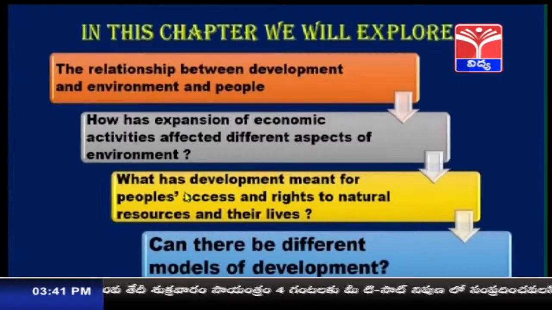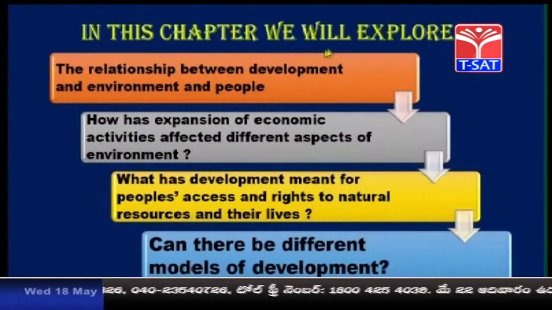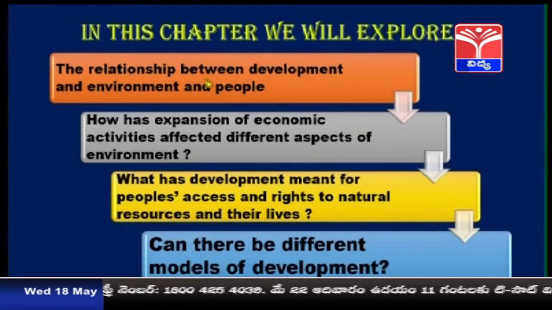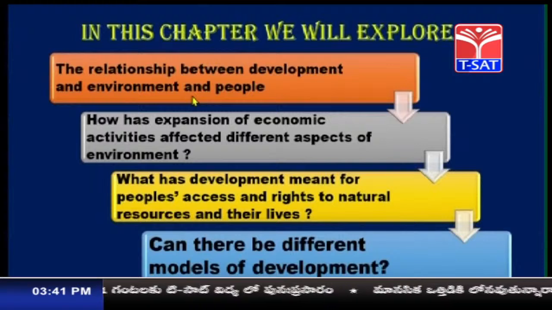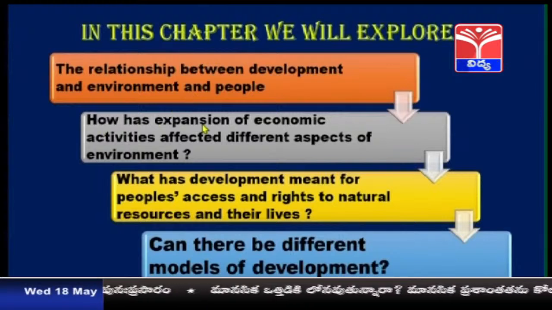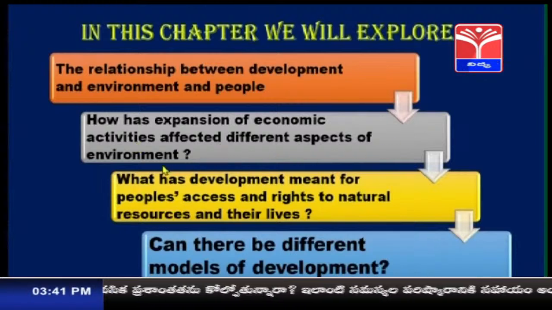So these were the basic concepts which we have discussed till now. Let us see what we are going to learn in this chapter. So in this chapter, we will explore the relationship between development and environment and people. How has expansion of economic activities affected different aspects of environment?